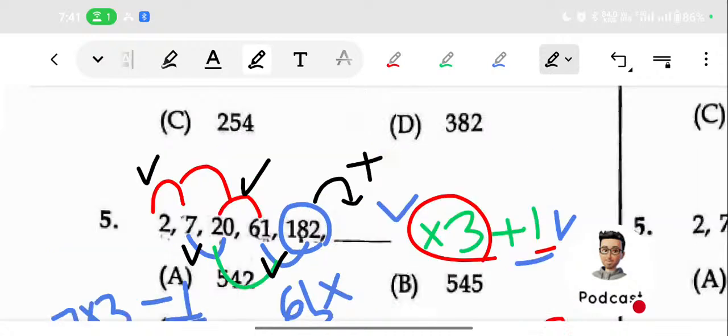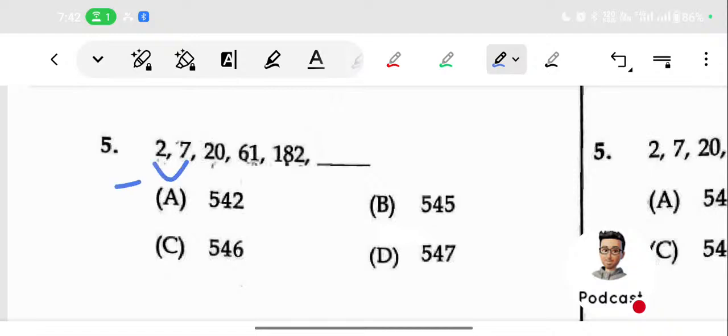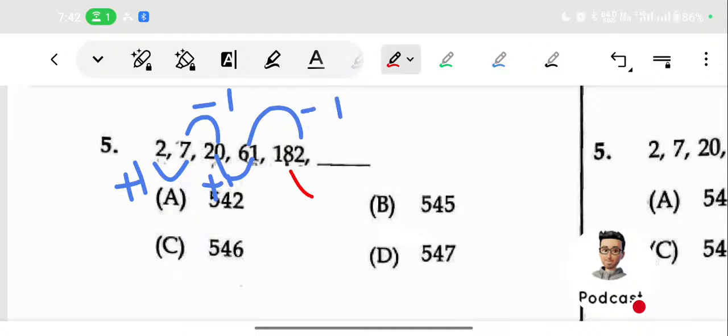I'll just repeat once more. In the first two terms we are multiplying with 3 and adding 1. Here multiplying with 3 and minus 1. Here multiplied with 3 and plus 1. Here multiplied with 3 and minus 1. So the next term will be multiplied with 3 plus 1.